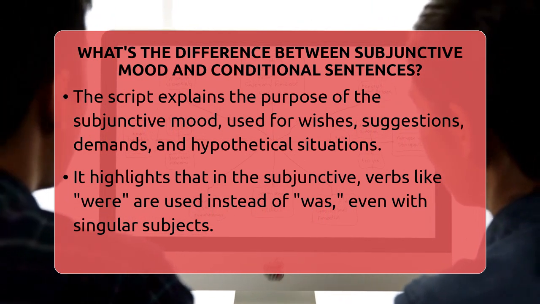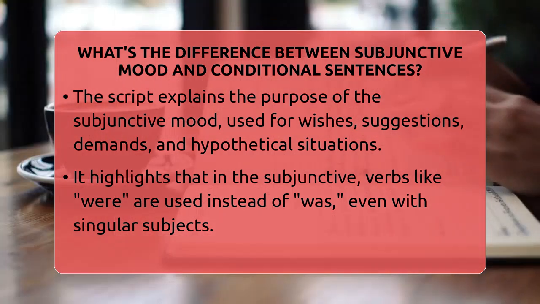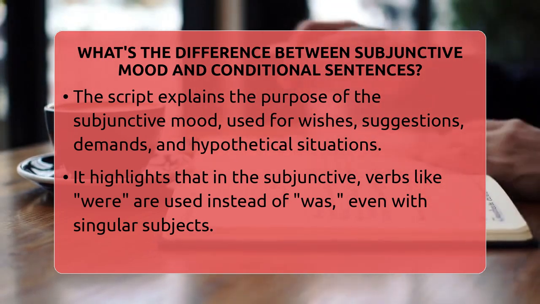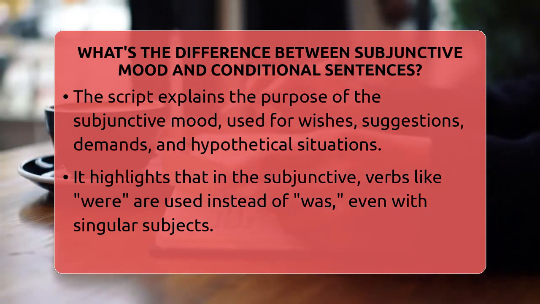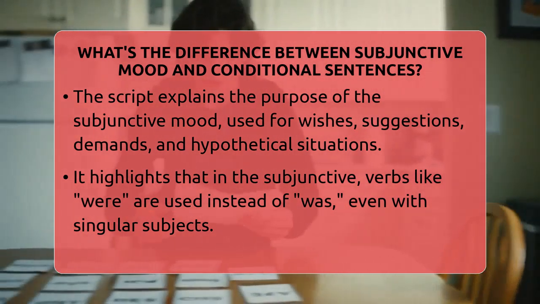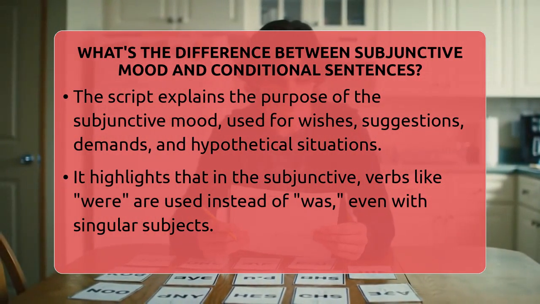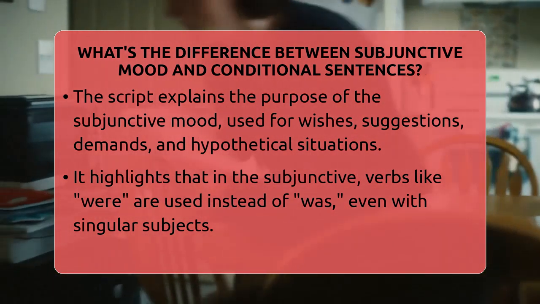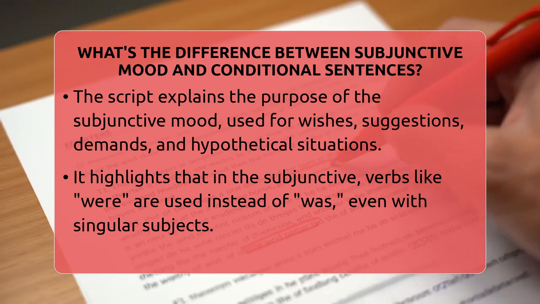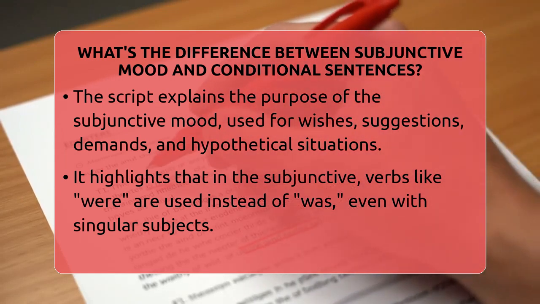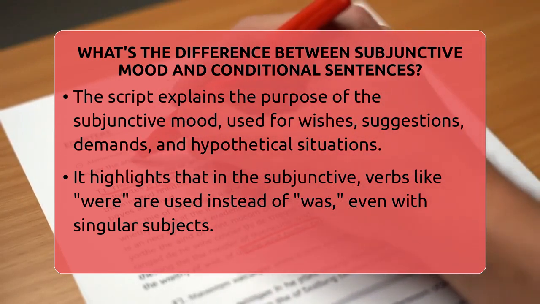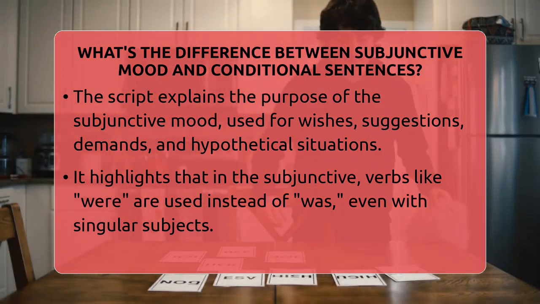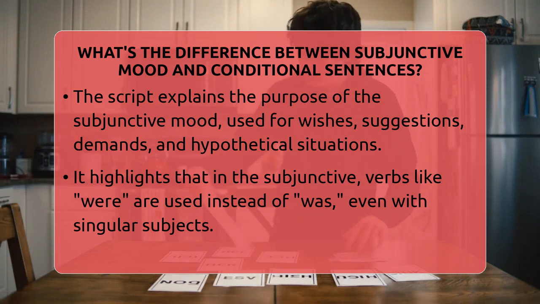Both are ways to talk about things that aren't necessarily happening now, but they serve different purposes and follow different rules. Let's start with the subjunctive mood. This mood is used when you want to express wishes, suggestions, demands, or hypothetical situations that are not real. For example, if you say, "I wish he were here," you're talking about a situation that isn't true right now. Notice how were is used instead of was, even though he is singular. That's a key feature of the subjunctive mood.